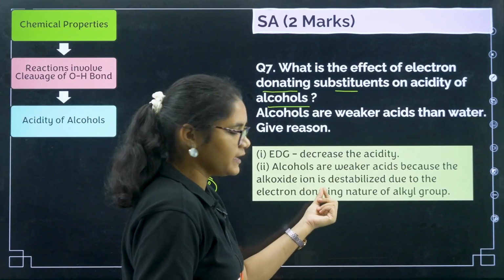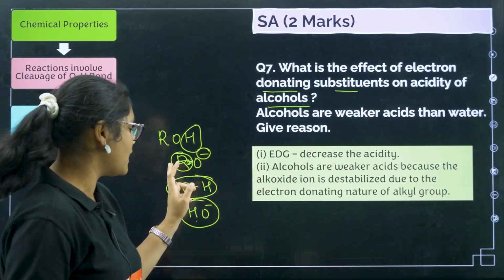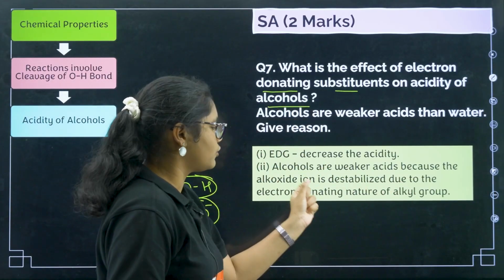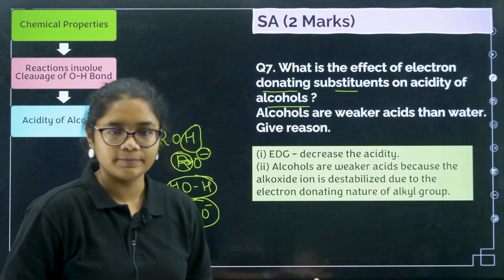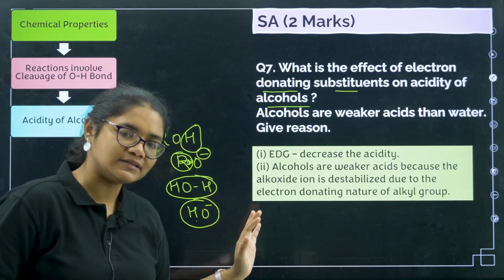the alkoxide ion, which means the one formed after the release of H plus, RO minus, is destabilized due to the electron donating nature of the alkyl group. That is why alcohols are weaker acids than water. I hope this answer is clear.